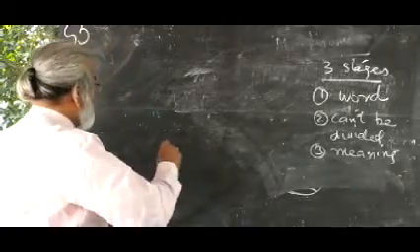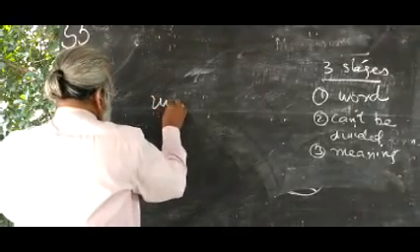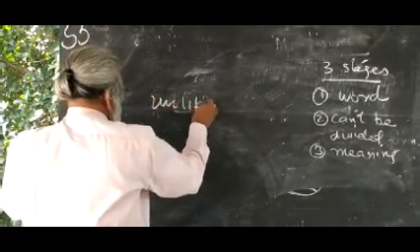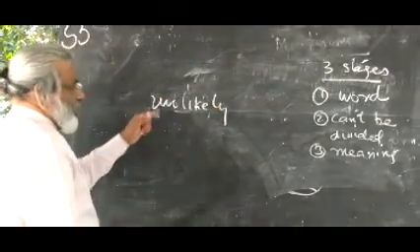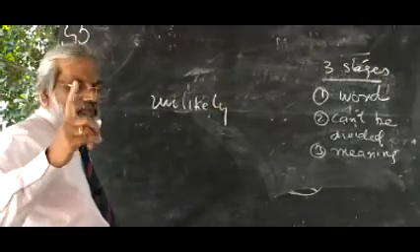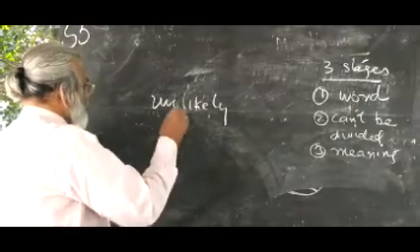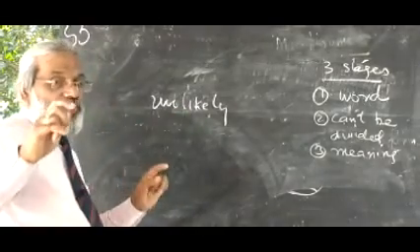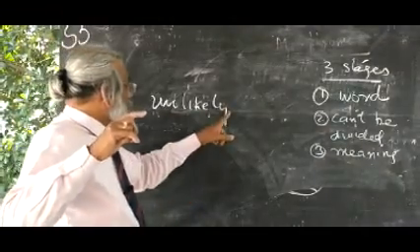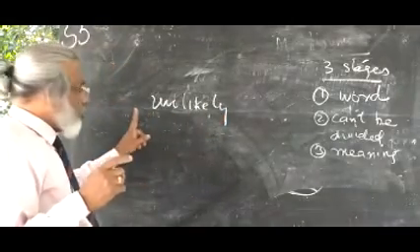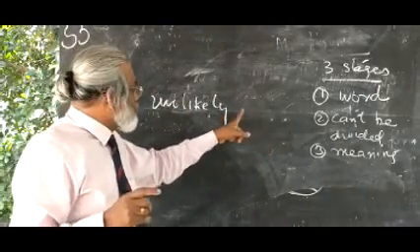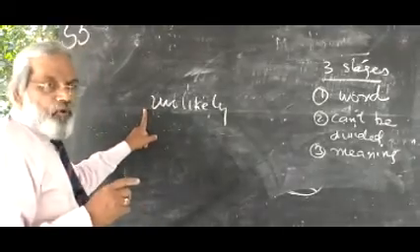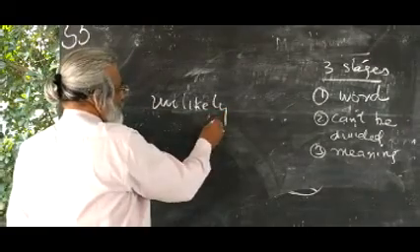Let's take unlikely. Look here, unlikely. We are dealing with word formation. Suppose you examine it as a linguist, from right to left, not from left to right. You search from here to this point, one by one.